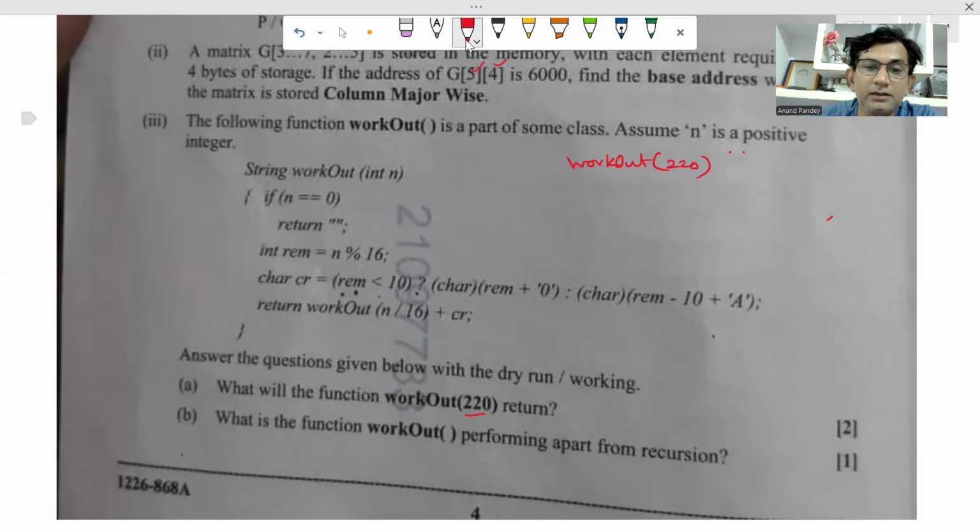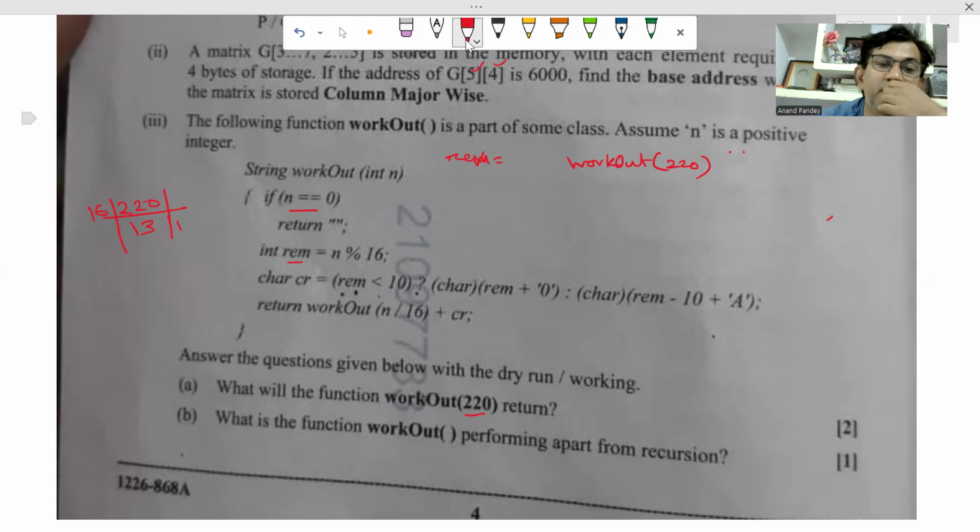Then this condition is false. It will reach here. Rem equal to n modulus 16. If you divide 220 by 16, let's see what is coming there. 16 sixes are 96, then 16 threes are 48.